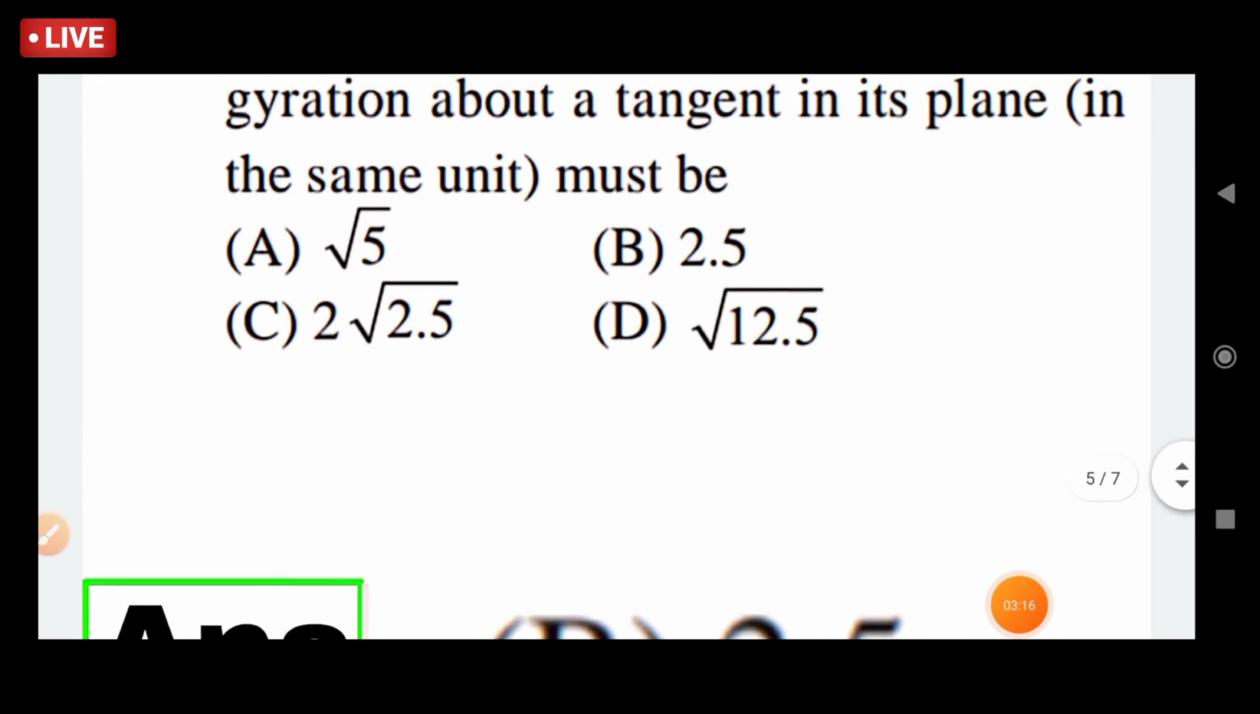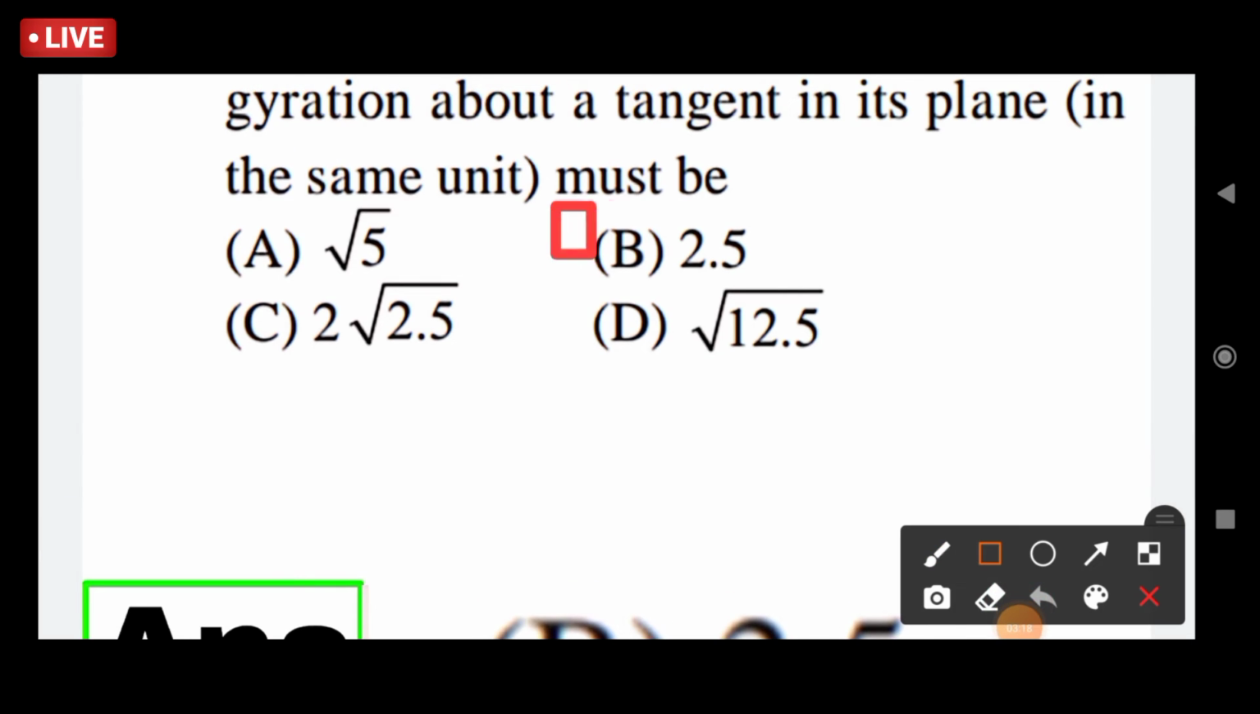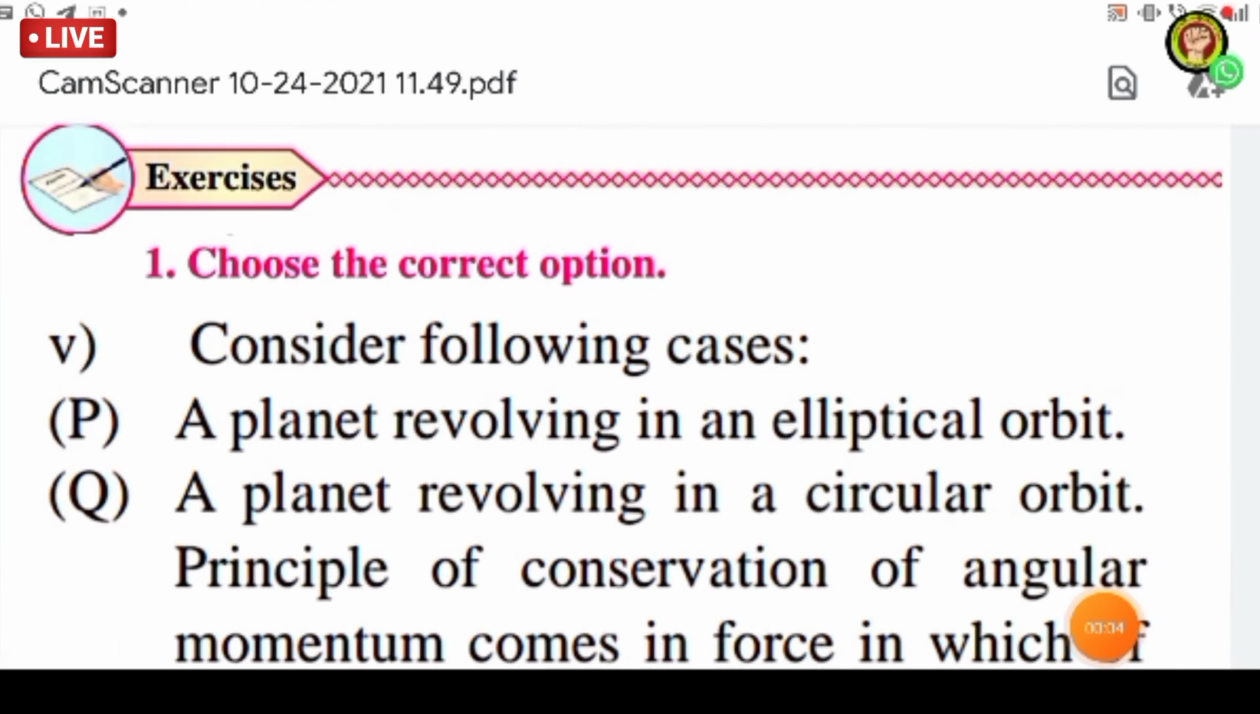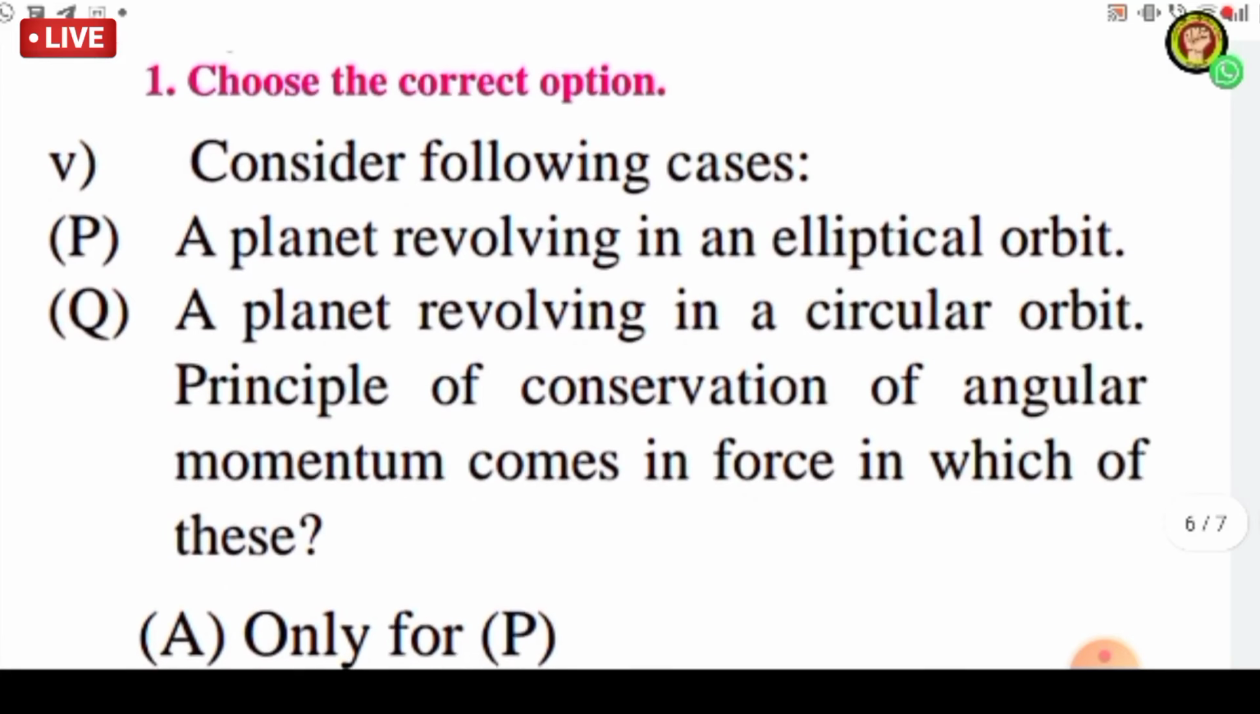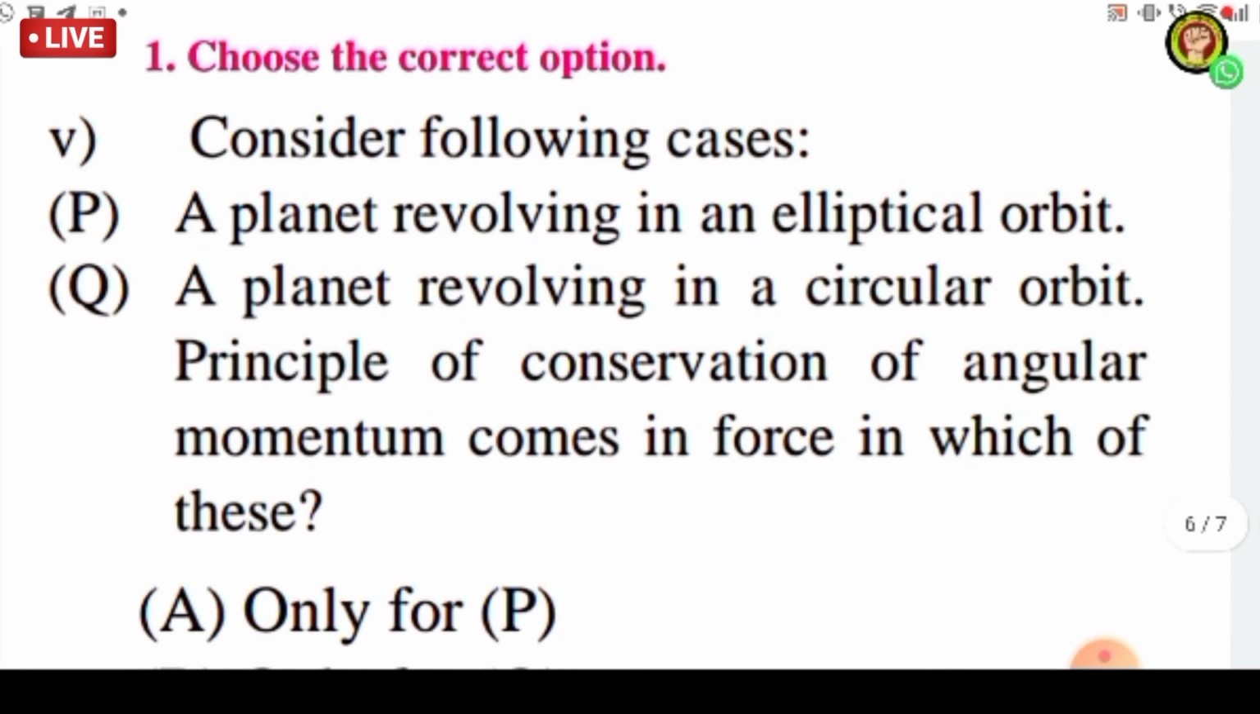So 2.5 is the correct answer for this question. Next, consider the following cases. P, a planet revolving in an elliptical orbit. Q, a planet revolving in a circular orbit. The principle of conservation of angular momentum comes in force in which of these?